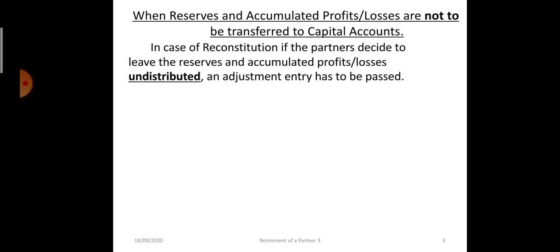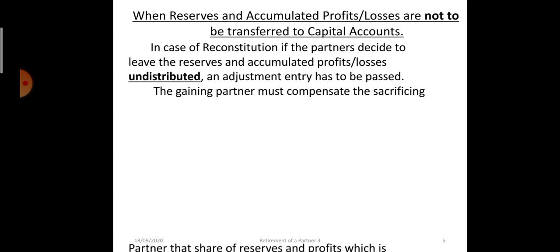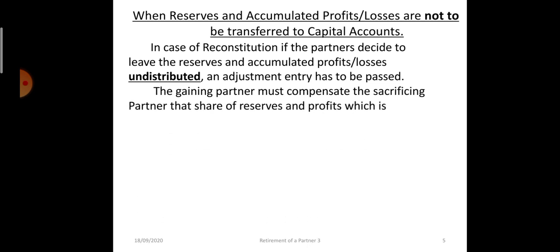In case partners decide to leave reserves and accumulated profits undistributed, that means they are not transferring it to the partners' capital accounts, an adjustment entry is passed. The gaining partner will compensate the sacrificing partner.